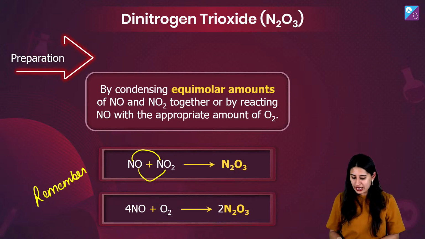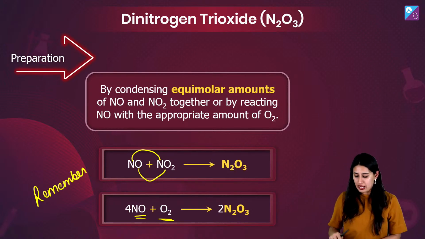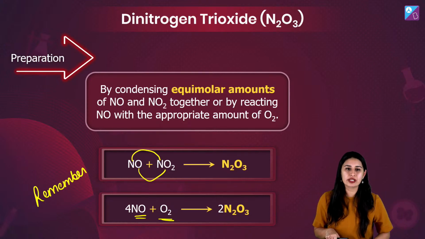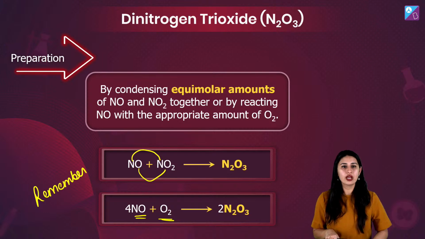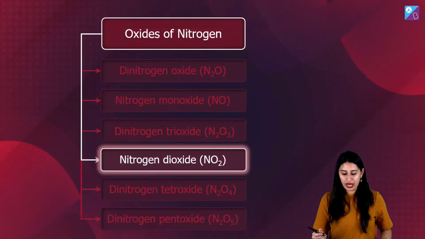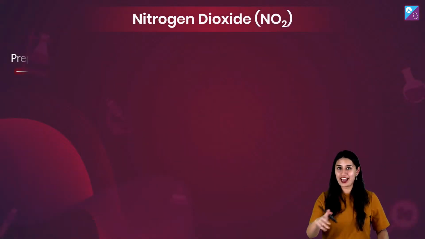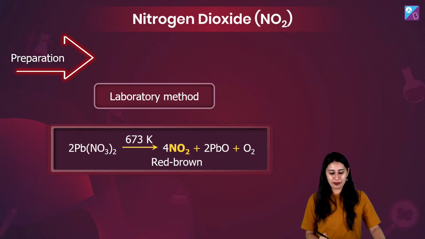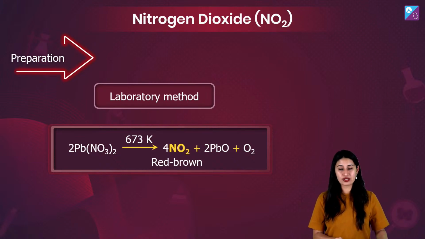Here also look at this, NO जब oxidize हो रहा है, so NO का oxidation से भी आपको N2O3 मिलता है. ठीक है? Next thing is the NO2 now. NO2 का एक reaction तो हमने अभी देखा, right? Let's see now the lab preparation of lead nitrate. This is also giving you NO2.